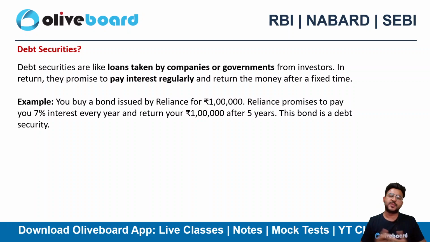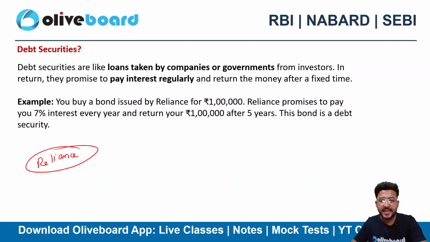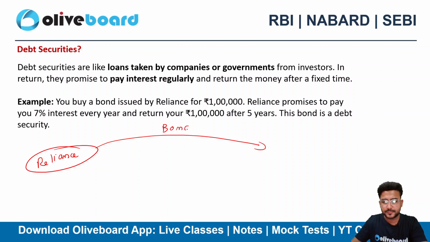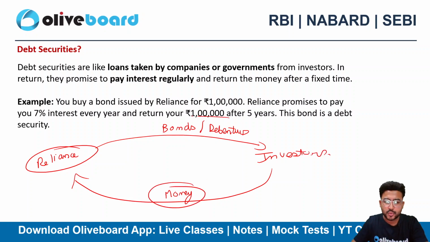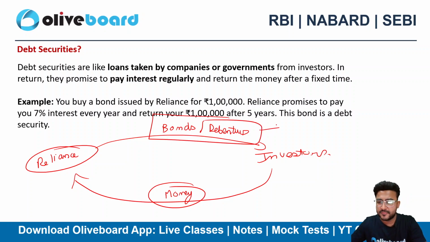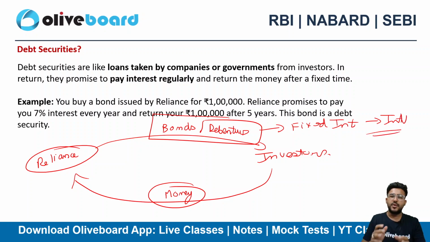Debt securities are nothing but a loan taken by the company. Let's suppose Reliance Industries needs money. What they can do is issue bonds or debentures and raise the money from the investors. In return for the money, they issue a bond or a debenture which gives fixed interest to the investor. They will be paying the fixed interest to the investors.